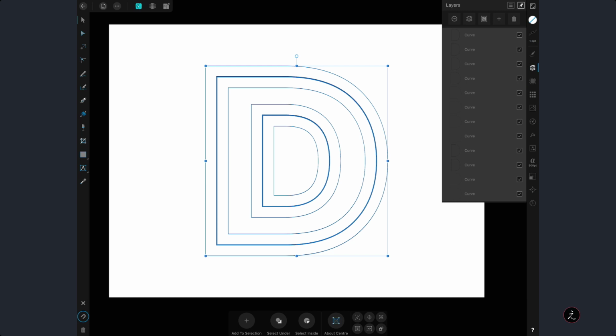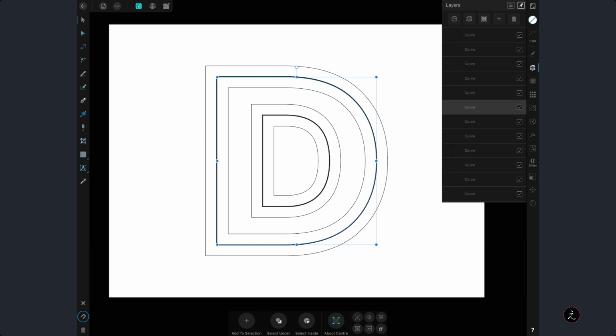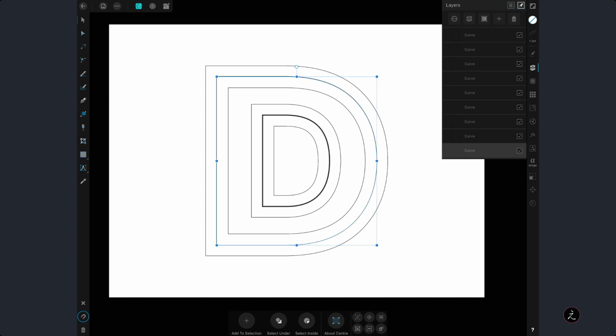In this case, I have a lot of duplicate paths, which I need to remove, but not all of them, of course. So I'm going to tap on this one, for example, remove that as well. Tap on that. I'm going to, let's see, remove that as well. But then I'm going to keep this one. You see, I'm going to keep that one because that will come handy a little later.